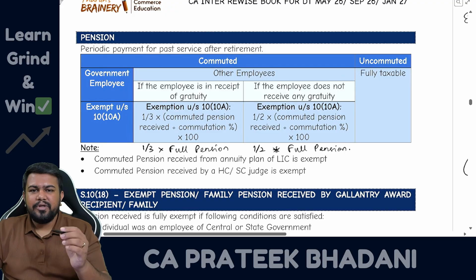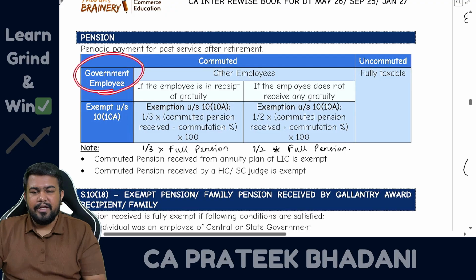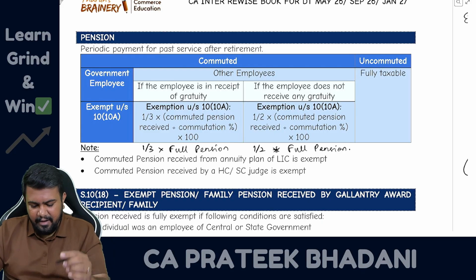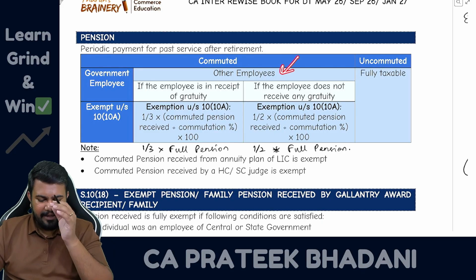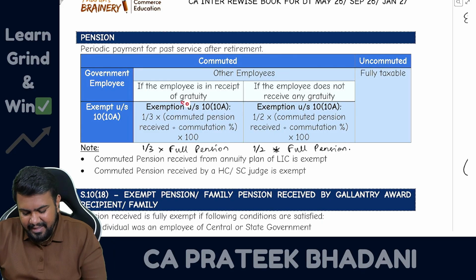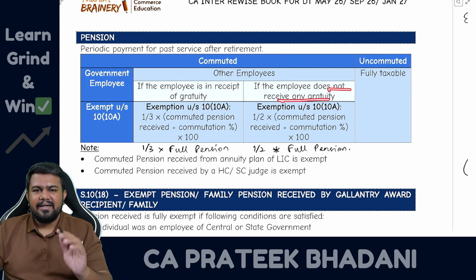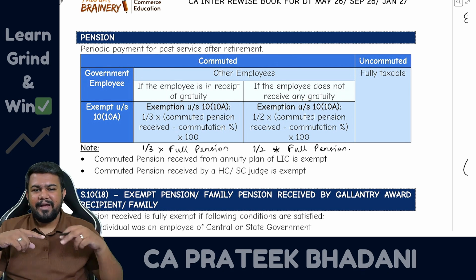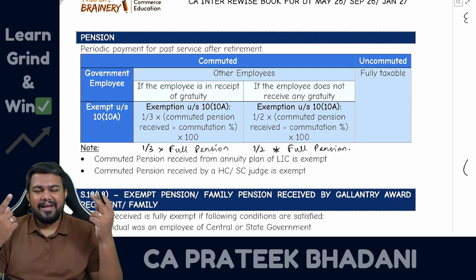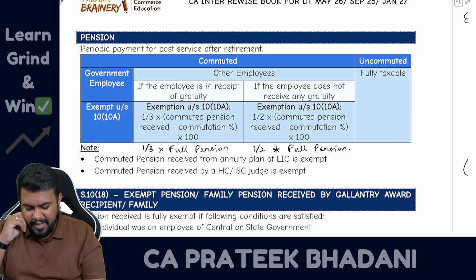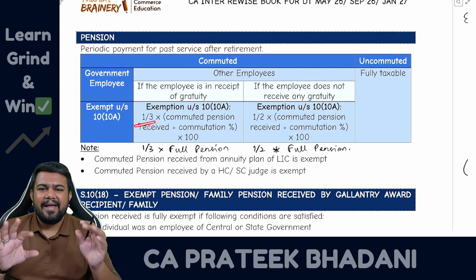Firstly, if commuted pension is received by a government employee, then under section 10(10A), it is fully exempt. However, in case of other than government employee, you have to see whether the employee is also getting gratuity or not getting any gratuity. Because if the employee is already getting gratuity, then he will be claiming the gratuity exemption also. That is why in Income Tax Act for pension he will receive only 1/3 as exemption.